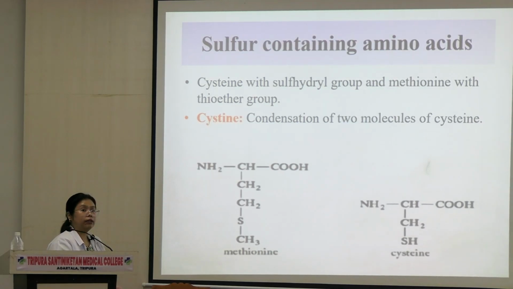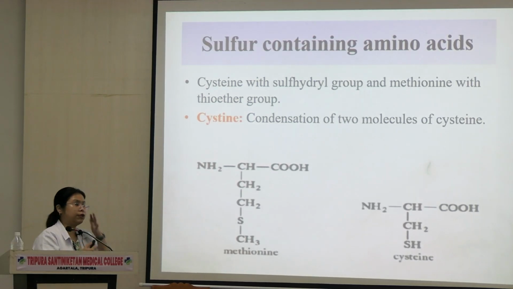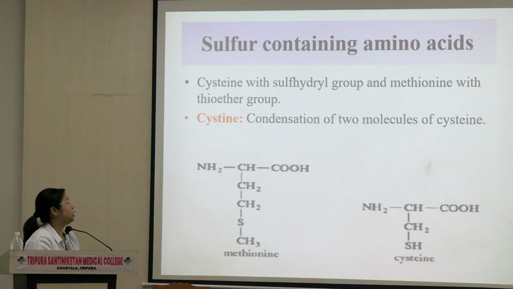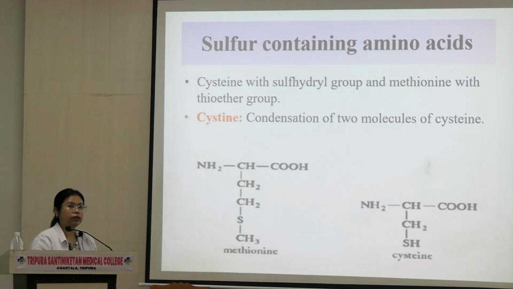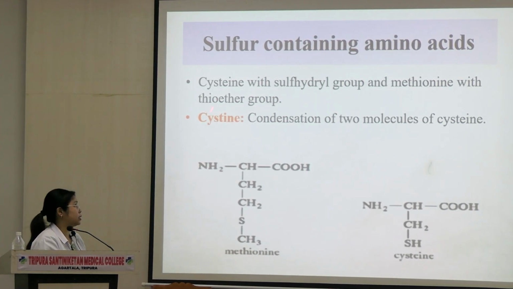Now what is cystine? Some people still pronounce it as cysteine, but just to differentiate between this cysteine and this cystine, I'm pronouncing it as cystine. Okay, cystine क्या होता है? This is when two cysteine molecules combine together, then we get cystine. We'll read about it later on, but just remember this name as well.